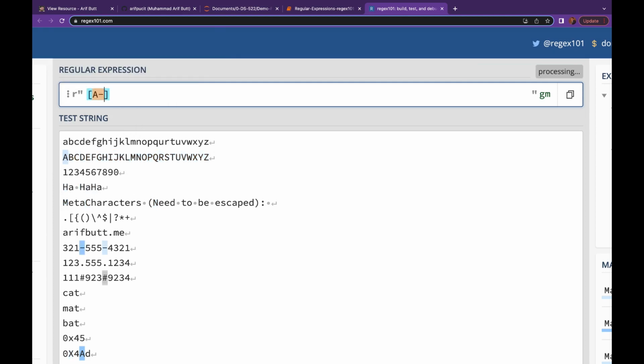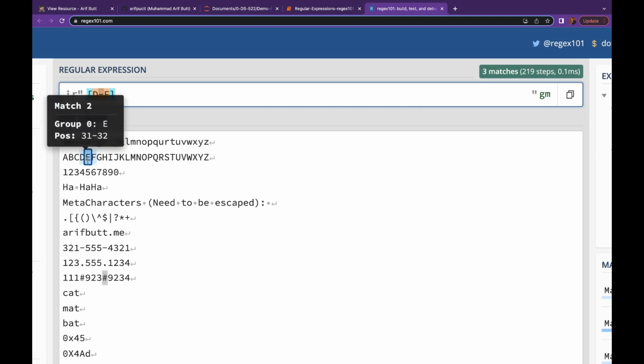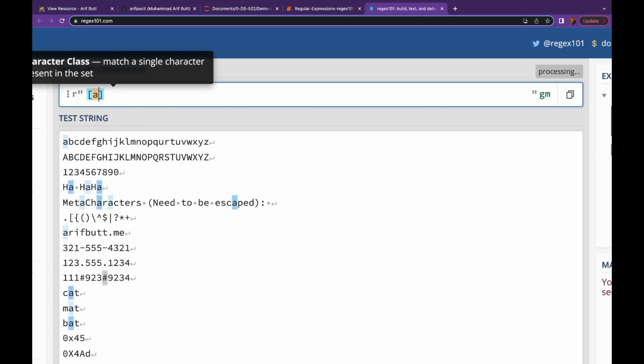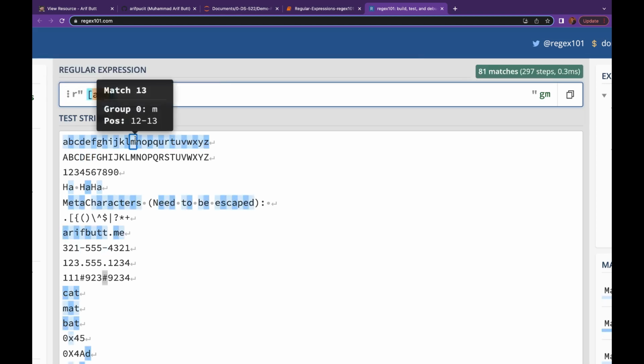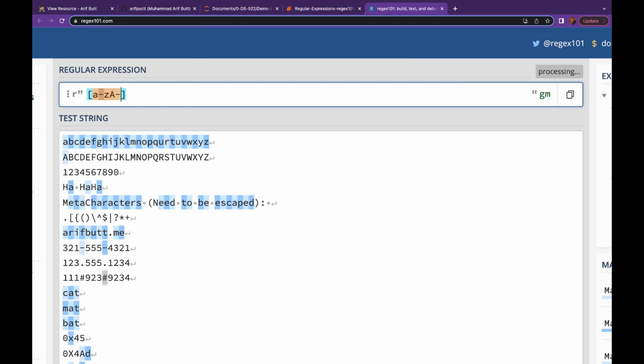It need not be A to Z. This can be, let's suppose, D to F. So it has selected just these three. It can also be a to z, lowercase characters, and we can say capital A to capital Z. So these are also selected. We can say 0 to 9. So the digits are also selected. Anyway, remember the straight bracket is used to match a single character out of all the characters or the ranges of characters that are listed inside it.